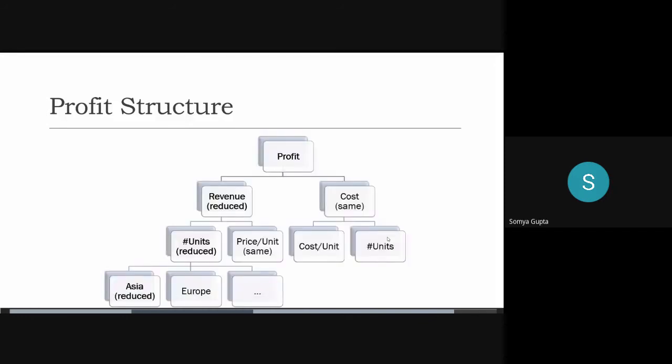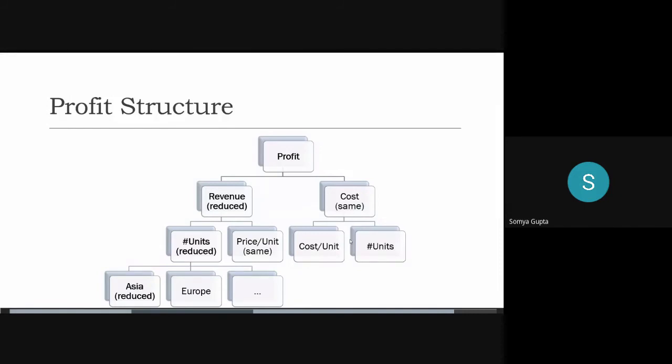Then we would ask if the cost has increased. We would find out the cost is the same, so we don't need to delve into the cost side of it. So cost per unit and number of units, it's all the same. So we can leave that. After revenue, we can go into the number of units produced and price per unit. Again, we would ask these individually from the interviewer, and we would find out that the number of units have reduced. And after that, go into geography wise.